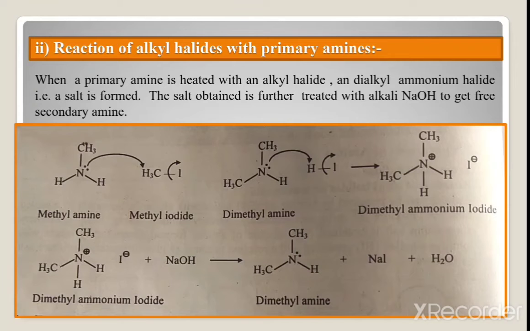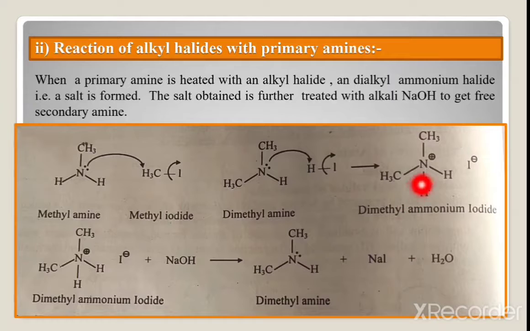Now the next reaction is the reaction of alkyl halide with primary amine. When the primary amine is heated with alkyl halide, for example methylamine and methyl iodide, a dialkyl ammonium halide salt is formed.